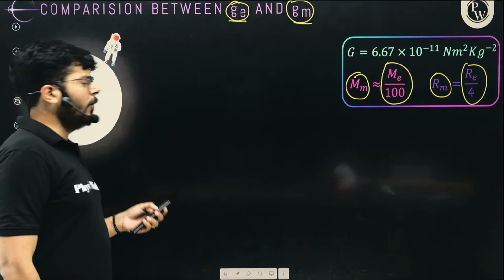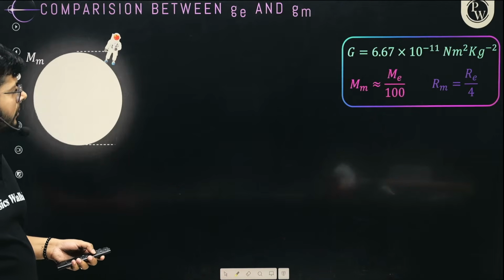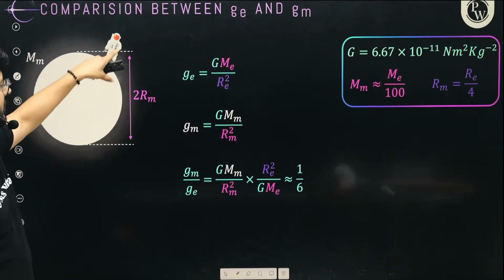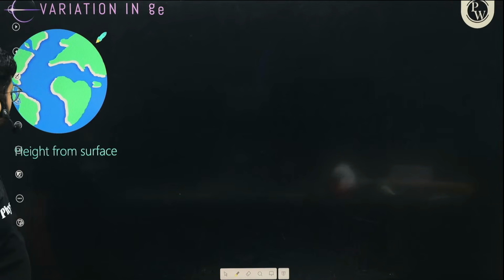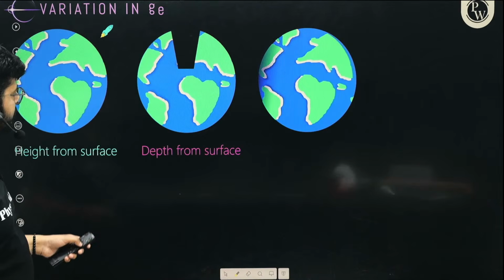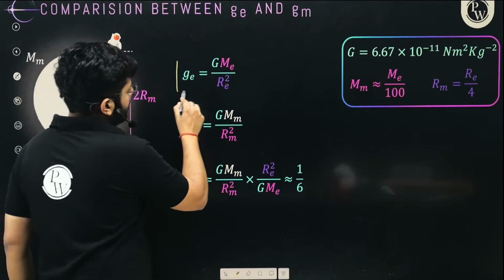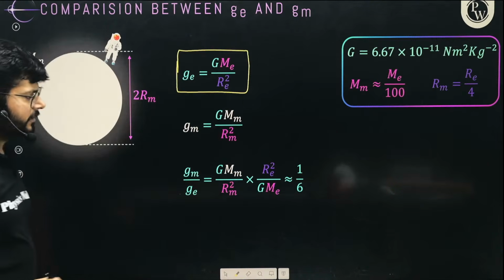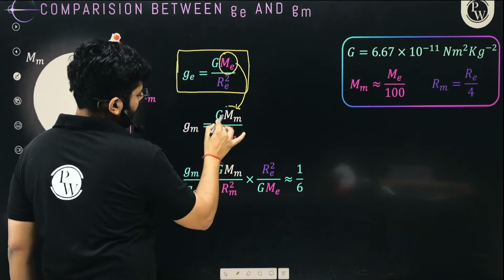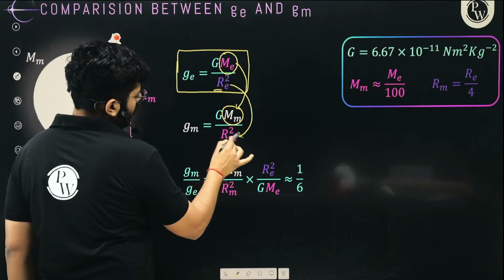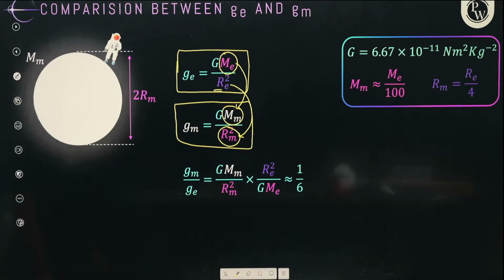And following that idea, if we try to find the value of force right now on the moon, what will be the value? This is the mass of moon, this is the radius of moon, right? And right now if we try to find out the values, what will be the value, my dear kids? You see that here, this is the value of small g on the surface of earth, right? Now, similarly, in place of mass of earth, if you put mass of moon, and in place of radius of earth, you put radius of moon, you will get the same thing, acceleration due to gravity, but for the moon, right?